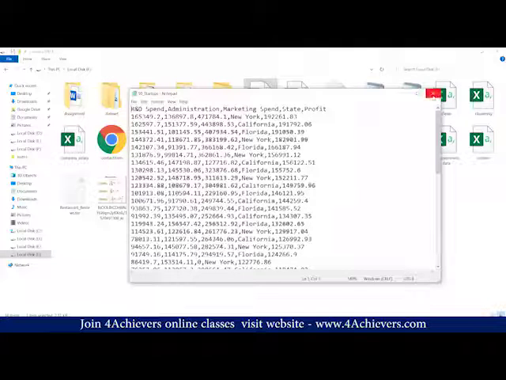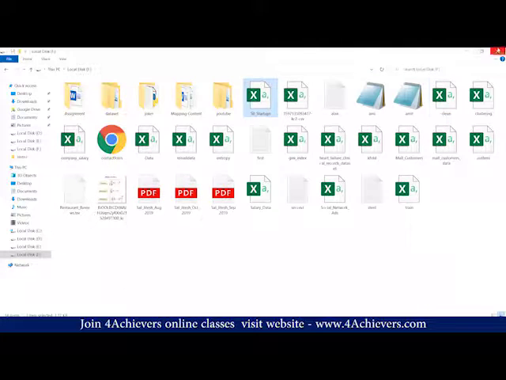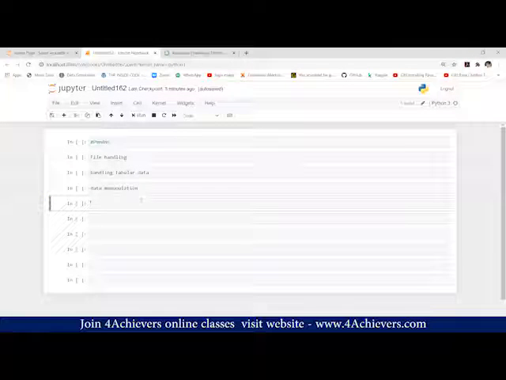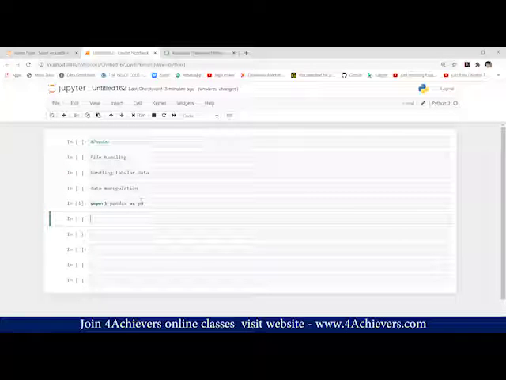Now I'm going to import this file into pandas. First of all, we need to import that library: import pandas as pd. Now, with the help of this pd, we are going to open that file. First of all, I'm going to import that file from the hard drive to the Python environment. So I have to create one variable that will consist of the entire data. That variable could be anything.